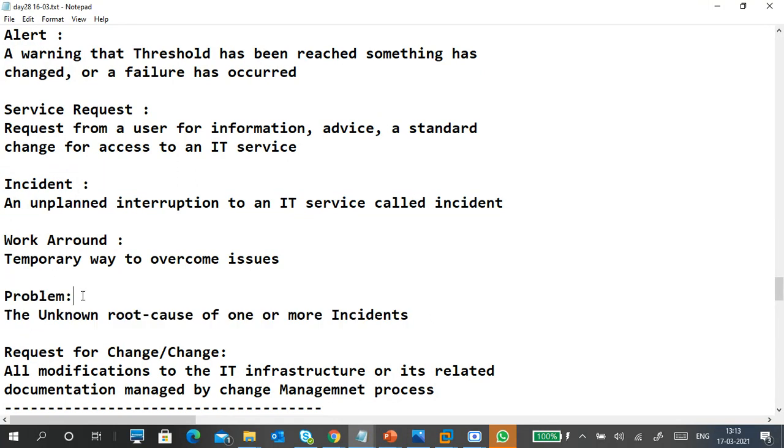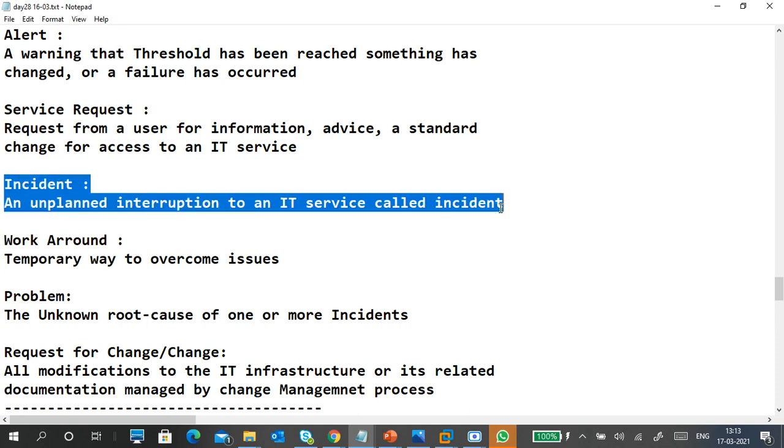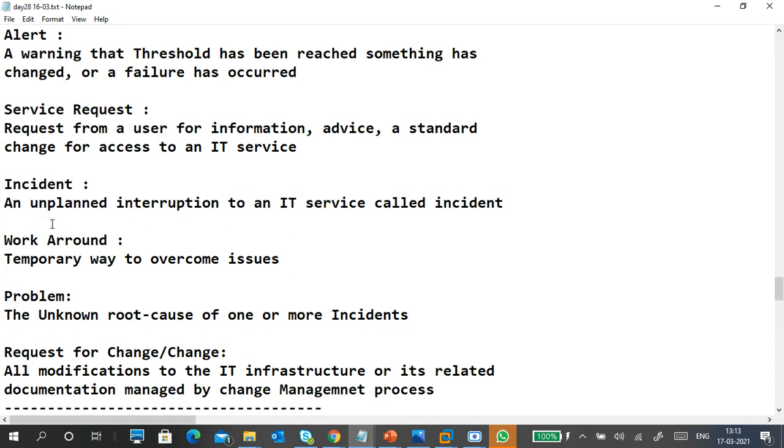Every time they ask one question only: explain incident and problem with an example. If any issue occurs, we call it an incident only. That incident can be a problem, or a repetition of the same incident we can consider as a problem. A problem always deals with permanent solutions only. Once you consider it a problem, take your time, understand, analyze the issues, and find the permanent solution. If change is required, we have to change it, and then we can solve it.